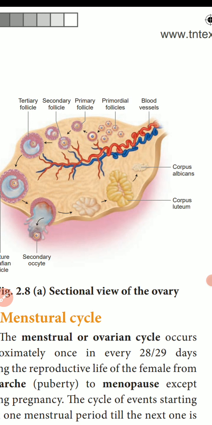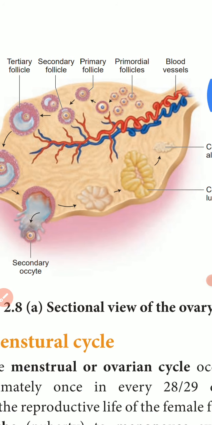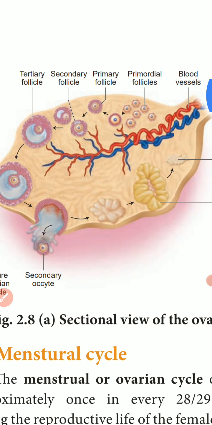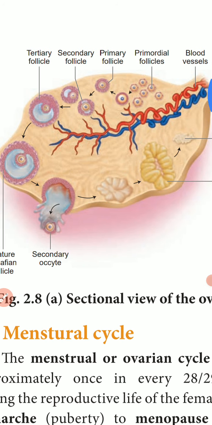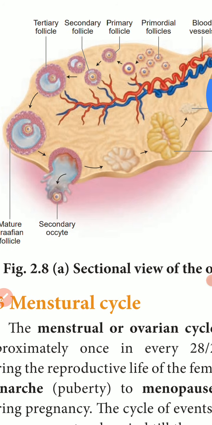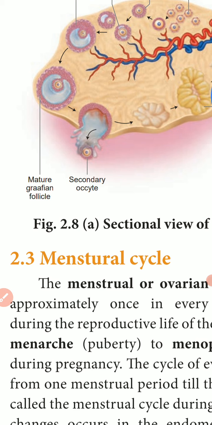You can find the parts present: the blood vessels and primordial follicles, the small follicles. From a follicle, one egg will be produced each and every month. Around the primordial follicle a thin layer will be formed, giving primary follicles. Then the secondary follicles will be formed, then the tertiary follicles. Once the tertiary follicle forms, the mature Graafian follicle is formed.